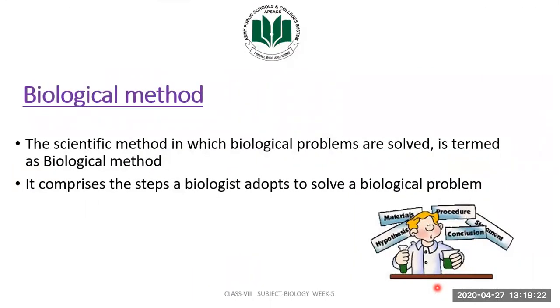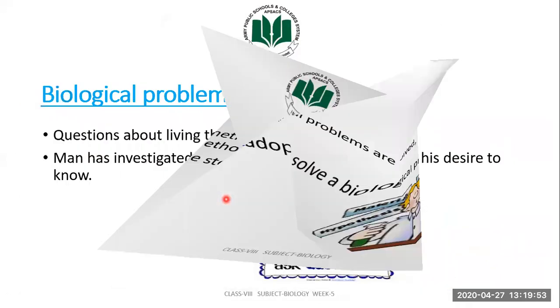So there was a simple introduction towards what we are going to study about biological method. Biological method is also known as scientific method, since in biological method we are going to study living organisms and all those methods and processes in which living organisms are involved. So, the scientific method in which biological problems are solved is basically termed as biological method. It comprises the steps a biologist adopts to solve a particular biological problem.